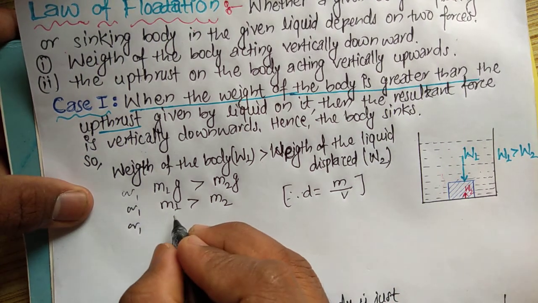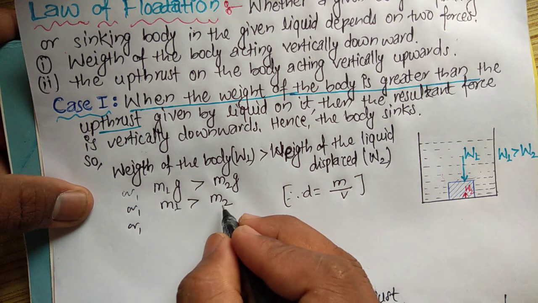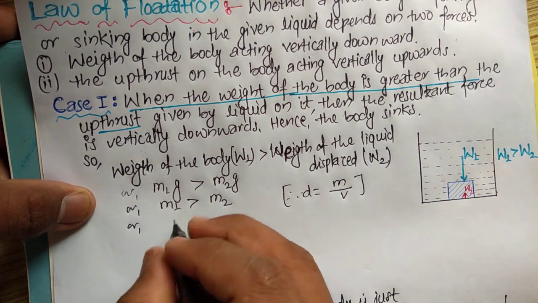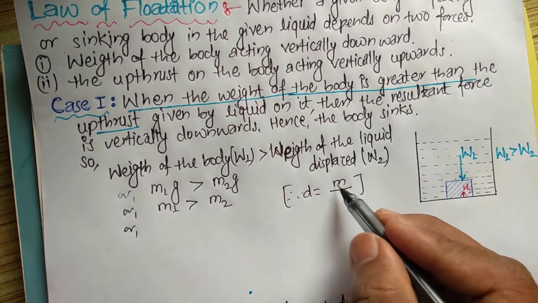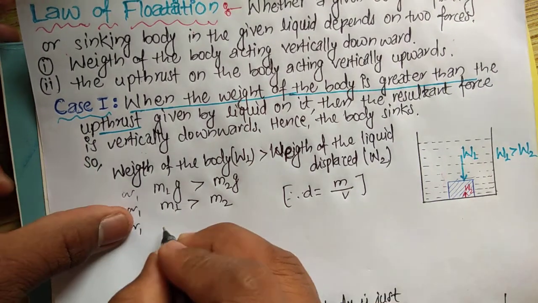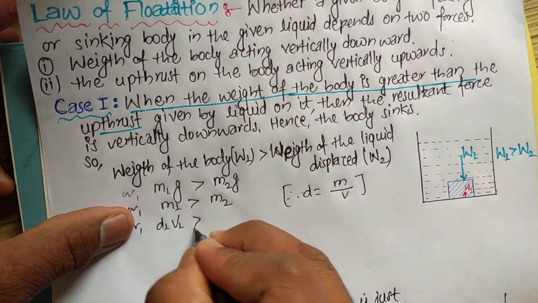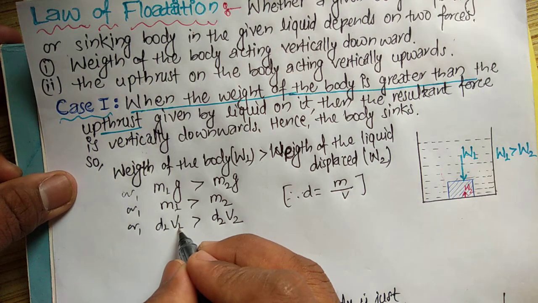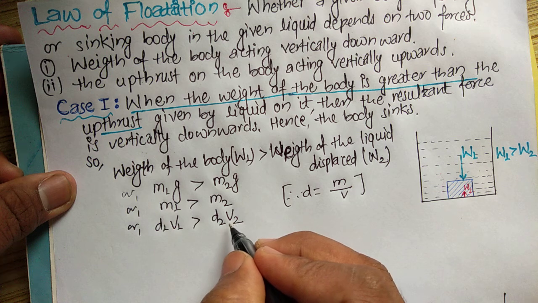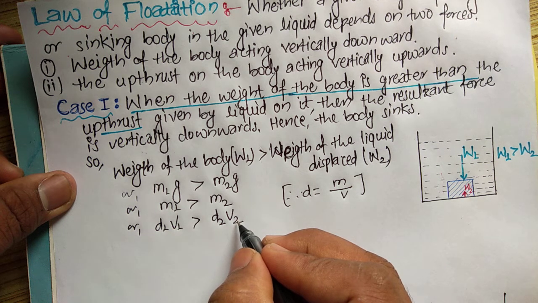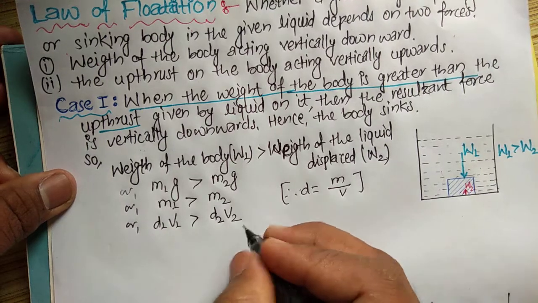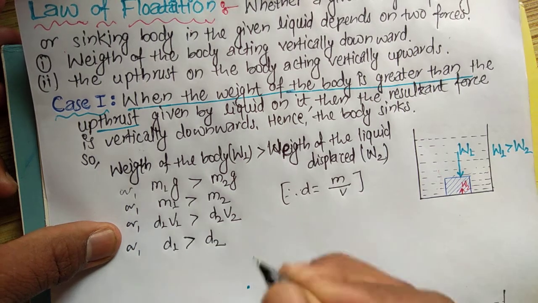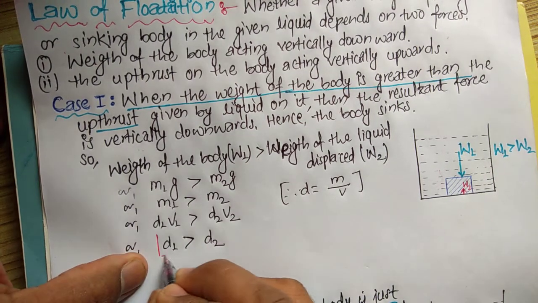So m1 is the mass of the body and m2 is the mass of the liquid displaced. m1 is equal to d v. So d1 v1 is greater than d2 v2, where d1 is the density of the body and v1 is the volume, and d2 is the density of the liquid and v2 is the volume of the liquid. And d1 will be greater than d2